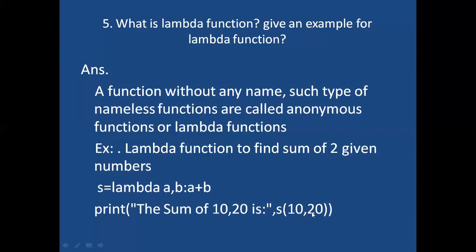These 10 and 20 are the arguments. They go to the argument list A, B. By using this argument list, we evaluate the expression. This expression returns the value, which is 30. So the sum of 10, 20 is 30.